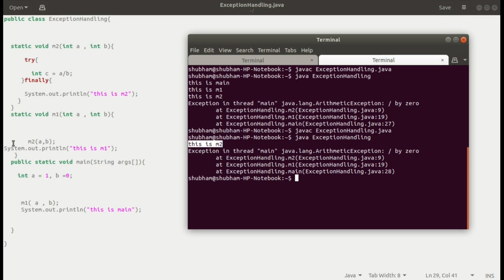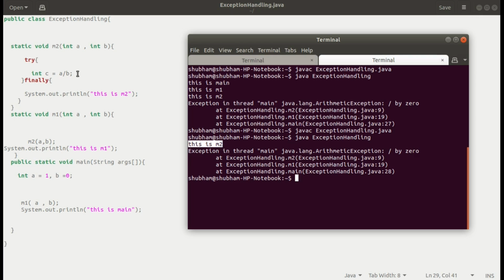Here, in the m1 method, m2 abruptly terminated and control came back to main. After main calls m1, it also gives an exception, so the program terminates abruptly, and this is now handled by the JVM. So this is the propagation of that.